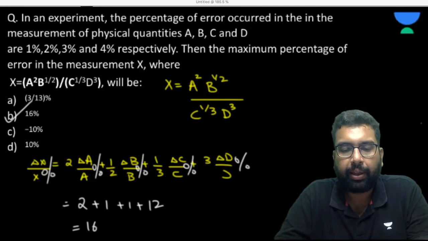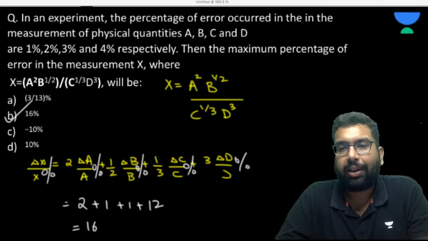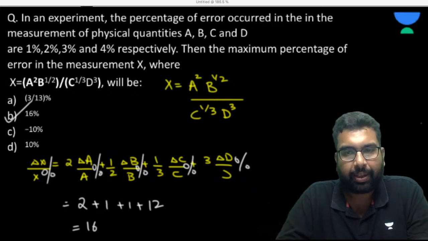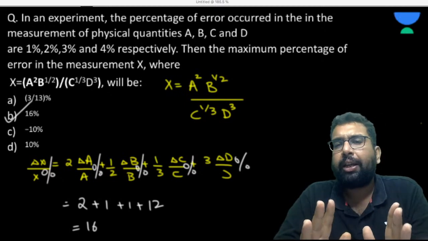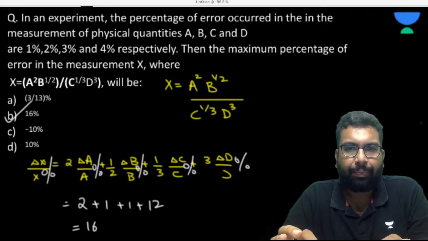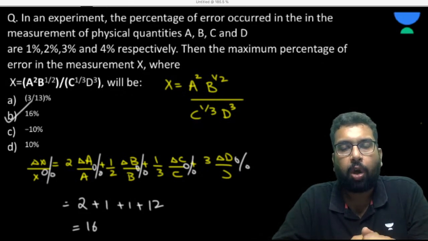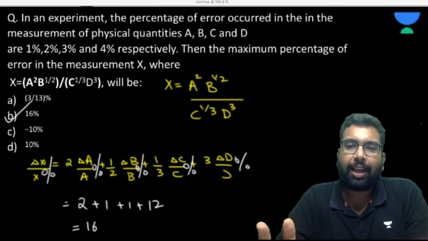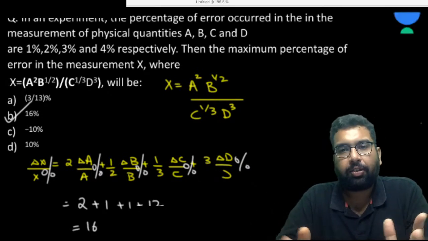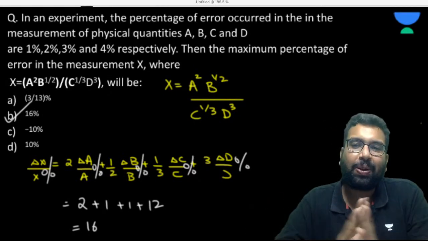Yes or no? Now one last concept that is remaining here is about the measuring instruments: vernier caliper and screw gauge. Very comprehensively, I have taught vernier caliper in a 2-hour video, I assume, and screw gauge in somewhat 1 hour 30 minutes. Obviously, I'm not going to give you that much in this session. Within 10-15 minutes, I'm going to give you the basic formulas and we are going to close this session.